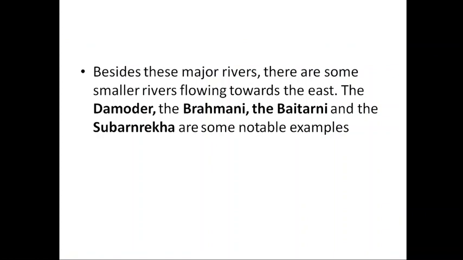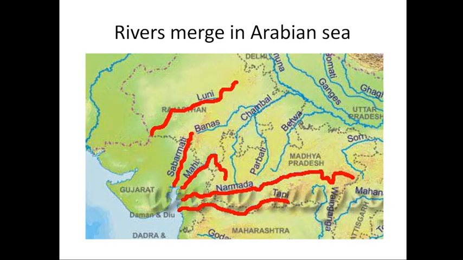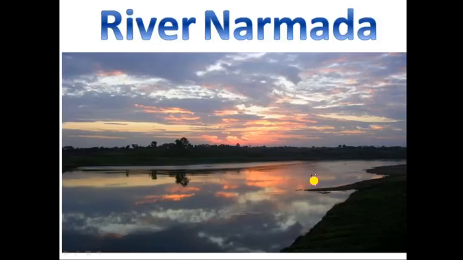Now beside these major rivers there are some smaller rivers that flow toward the east. These are Damodar, Brahmani, Baitarani and Subarnarekha. Next are the rivers which flow toward the western side. These are the important rivers here, finally merging with the Arabian Sea.